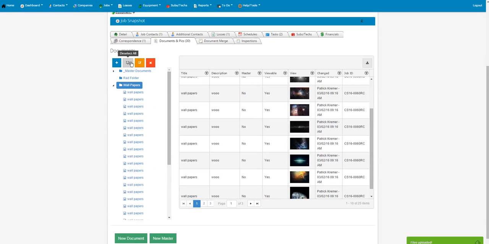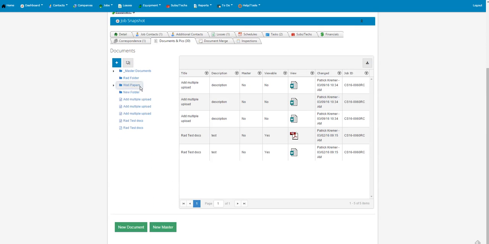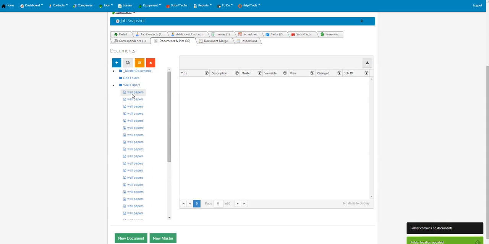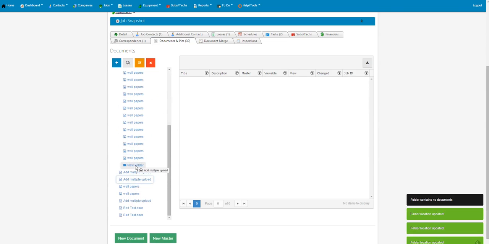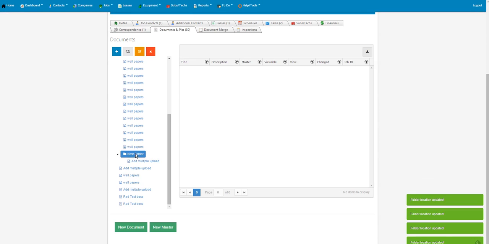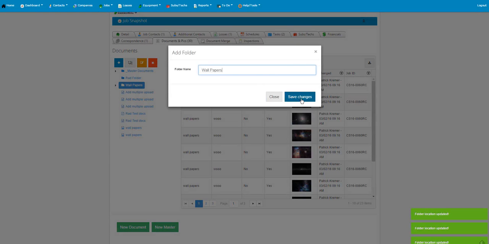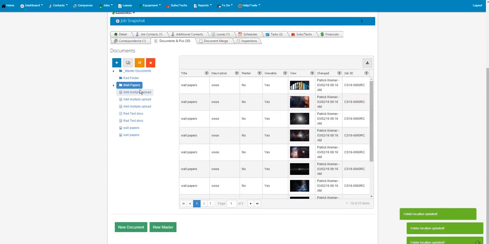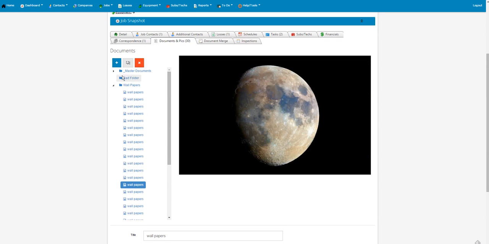and you can deselect, add a new folder, then you can drag and drop folders into other folders or items out of folders, or add items into folders. You can delete folders and edit folders. There's also previews, a new preview window, where if you click a document, you can preview it,